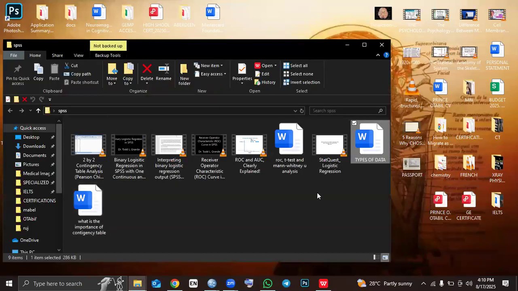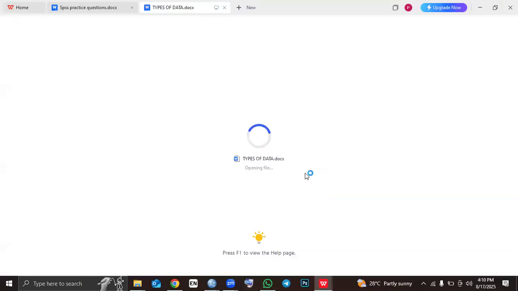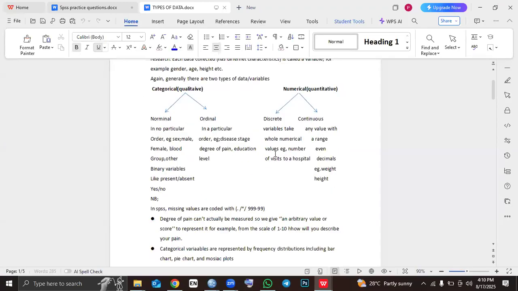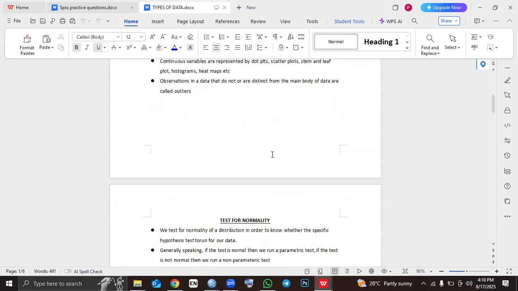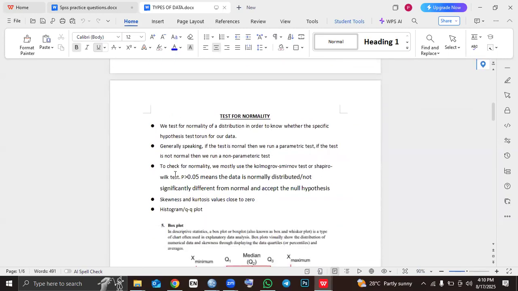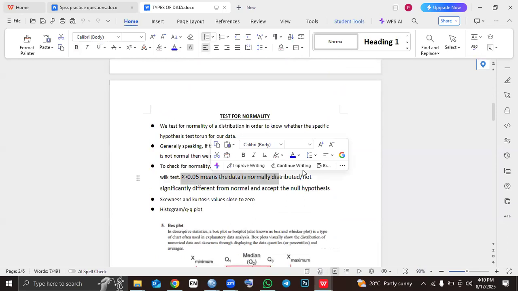From our previous discussion, we said that when you are testing for normality and the p-value is greater than 0.05, then it is normally distributed.